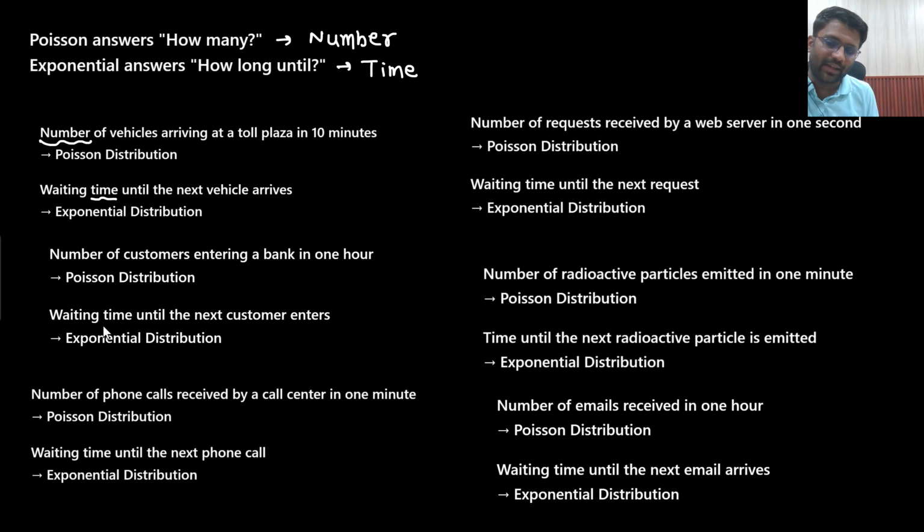So when it is about the time, waiting time: number of phone calls received by a call center in 1 minute, Poisson distribution. Waiting time until the next phone call, that will be exponential. Number of requests, Poisson's. Waiting time until the next request, exponential. Number of radioactive particles, Poisson's. Time until the next radioactive particle is emitted, that will be exponential. Number of emails, Poisson's. Waiting time until the next email arrives, exponential.